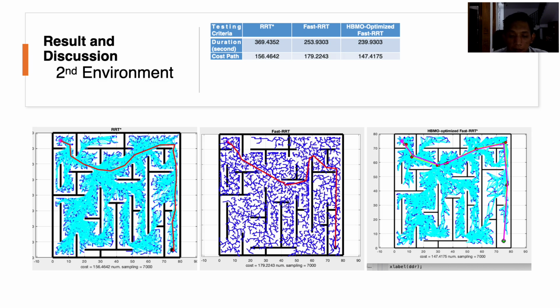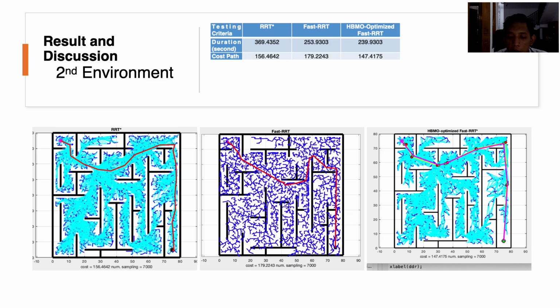Apart from that, the non-optimal path is also thought to be caused by the fusion step not being able to run properly due to the failure to get a new and unique path that is better than the previous optimal path. Even though the path optimization has been implemented, the final optimality is still lacking and worse compared to RRT star, with a path cost of approximately 179. It might be due to the influence of the previous optimality, or no rewiring process maintaining the optimality or quality of the previously obtained path.